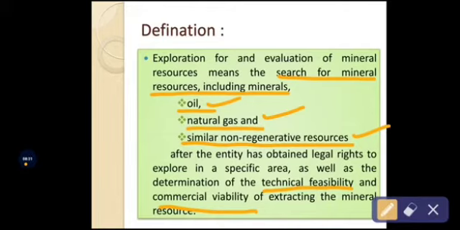What income will ultimately be generated, what expenses must be incurred to carry out the exploration and evaluation activity in the business organization in a particular area, that must be recognized in the financial statement as per IFRS 6, that is related to exploration for and evaluation of the mineral resources.